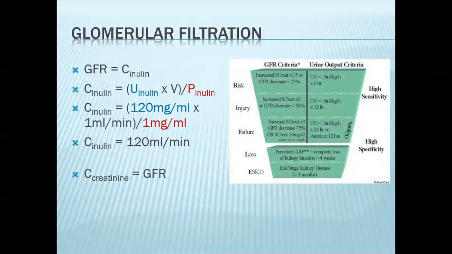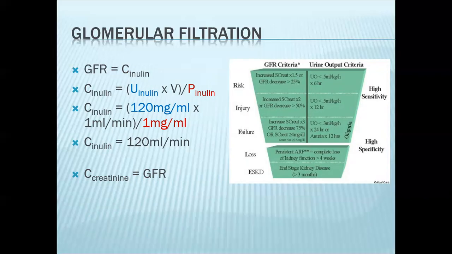Now, in the clinics, it is classically important for us to determine the glomerular filtration rate of our patients because this will tell us the relative renal function of our patient. If you look at this diagram here, this shows the relative amounts of healthy nephrons present in a particular patient.